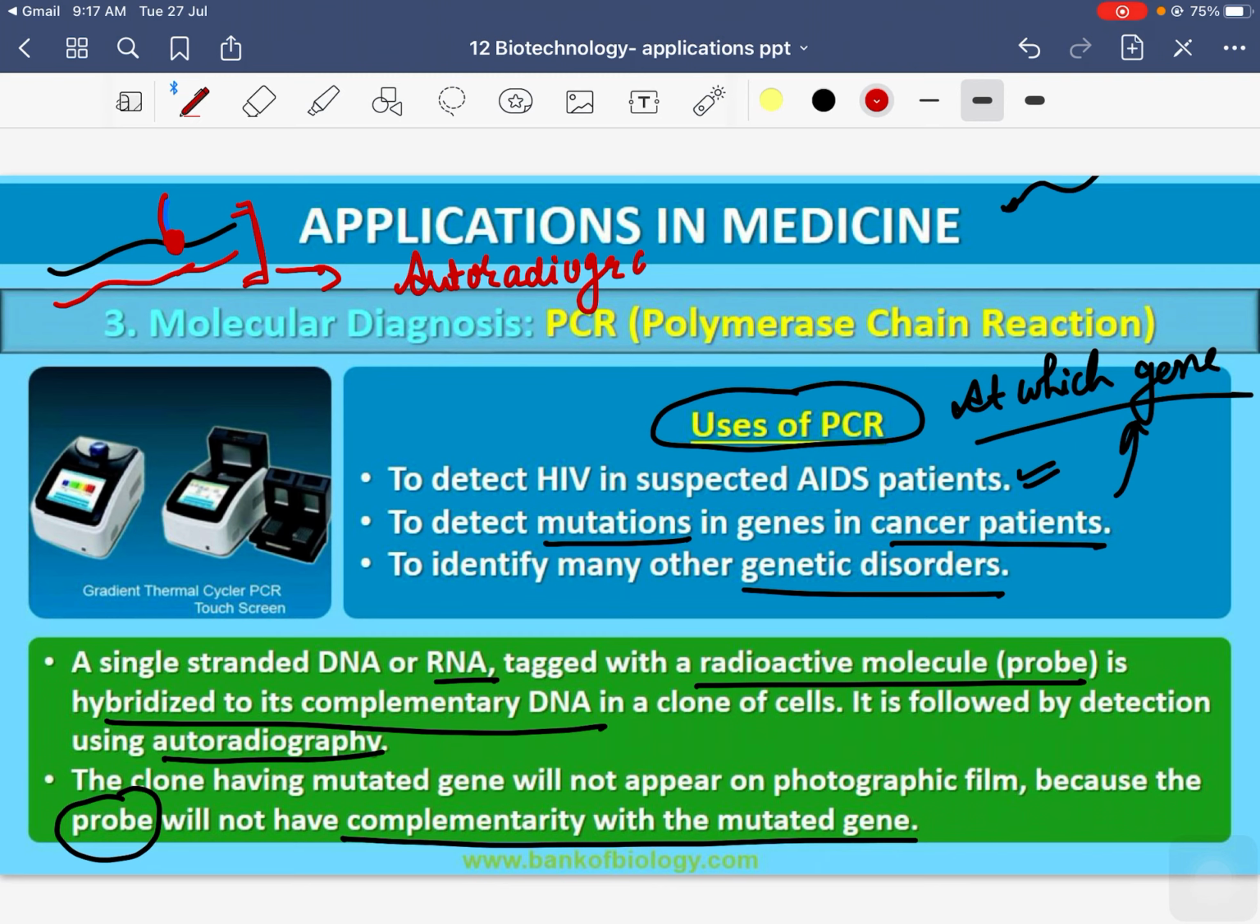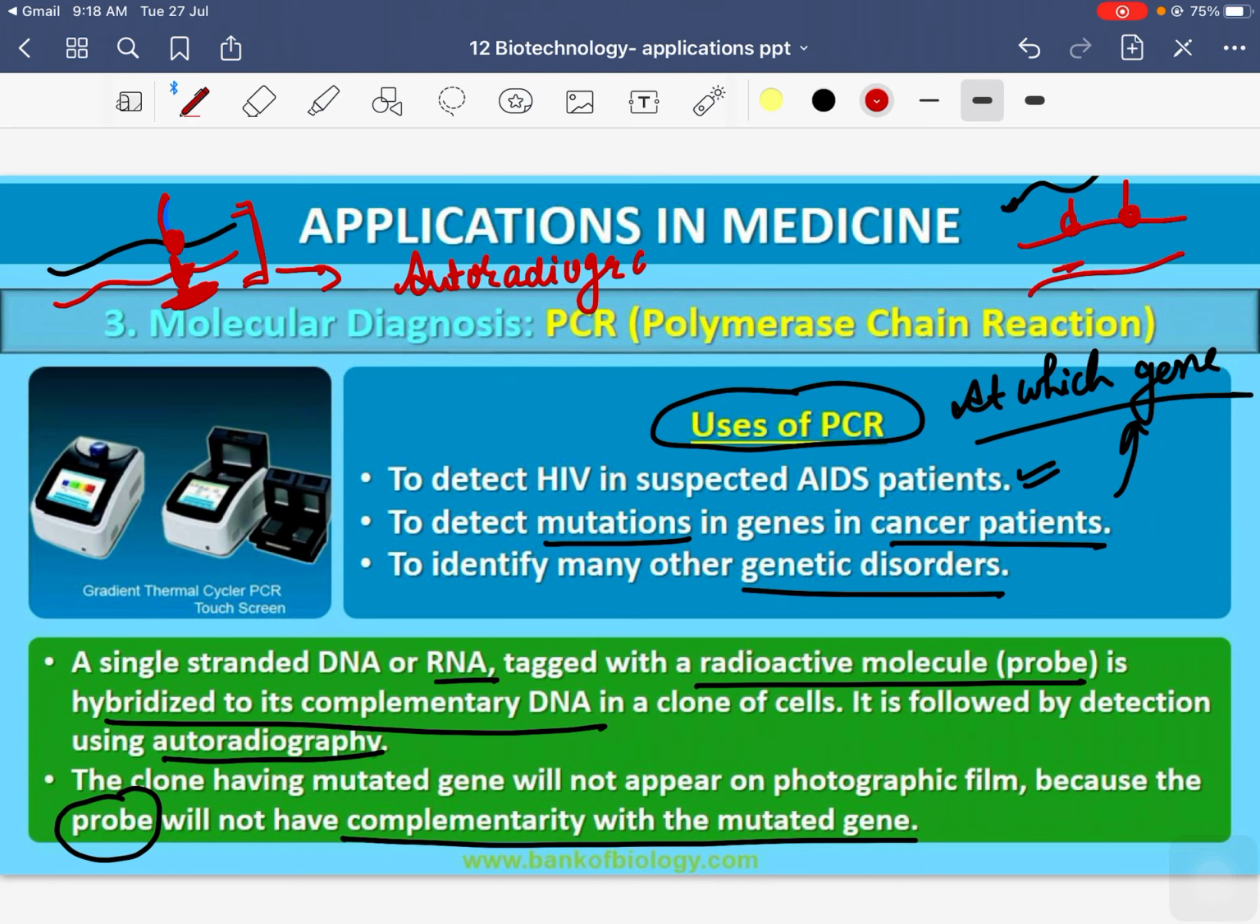Why they will not appear? Because then this probe will not have complementarity with the mutated gene. प्रोब की कॉम्प्लीमेंटैरिटी तो बच्चों नॉर्मल जीन के लिए है, राइट. Suppose you have attached here a probe like this.